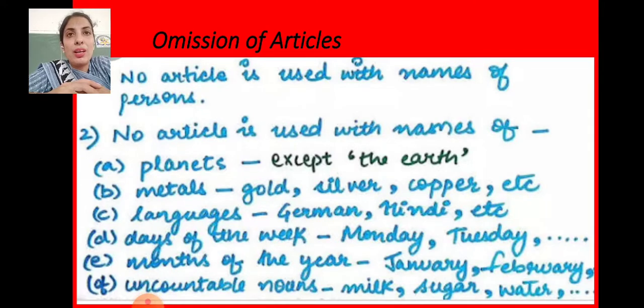Next, days of the week. We do not say a Monday, a Tuesday, the Monday, the Tuesday. Simply Monday, Tuesday, Wednesday. Months of the year, January, February. Likewise, as we do not use articles for weeks, we don't use them for years as well. Names of the year, months of the year. Uncountable nouns: milk, sugar, water. We do not say a milk or the milk. We don't have to use articles for such things. You can make a note, children.